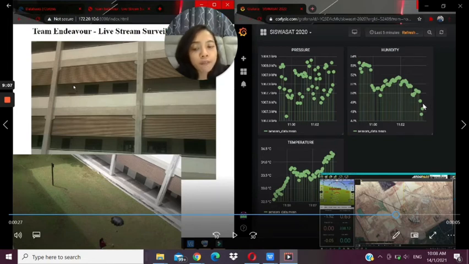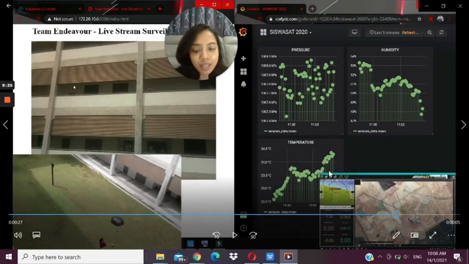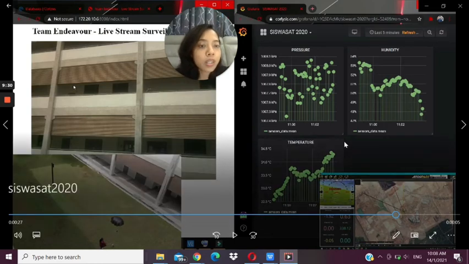Thus, the temperature affects the amount of humidity in the atmosphere. Okay, as you can see in the figures, these two figures show that the humidity decreases and the temperature increases as the altitude decreases. This means the hypothesis that I stated is proven because it is shown by the data here.